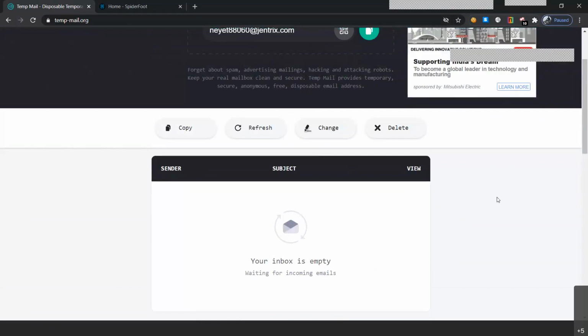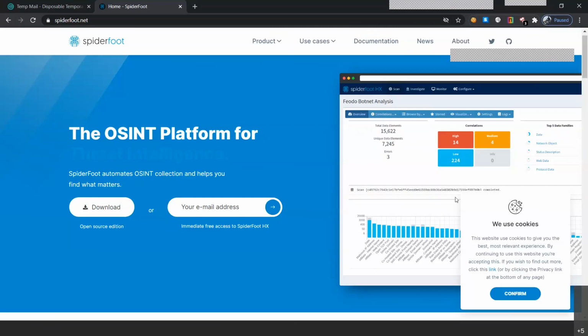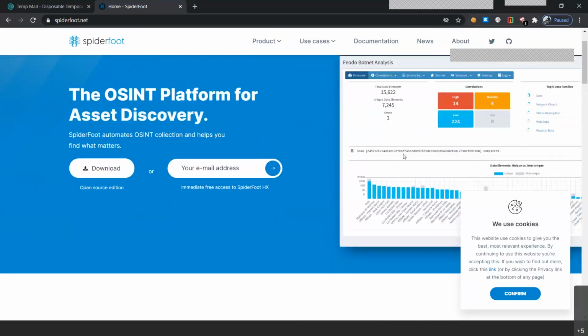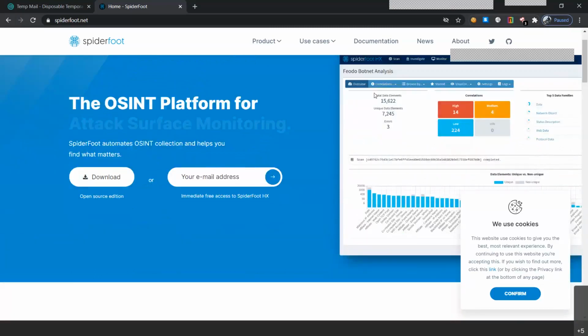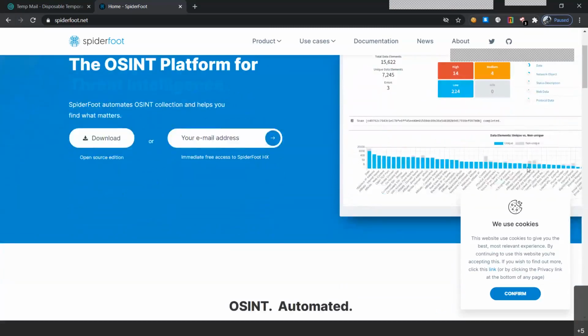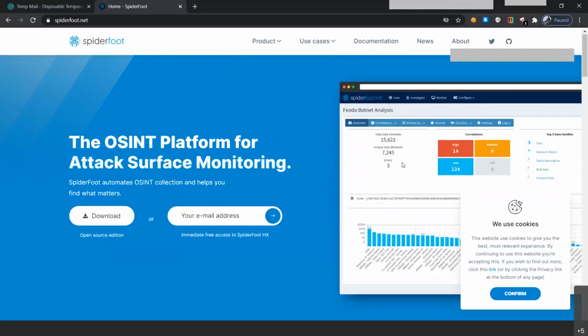Whatever is available on the internet, the OSINT scanner, the open source intelligence scanner, will scan and try to give you very well formatted data of that particular website. Like this, as you can see on the right side of your screen, the Fredo botnet analysis has been done, and a lot of information regarding the data elements, along with unique versus non-unique data elements, will be displayed on this particular dashboard.